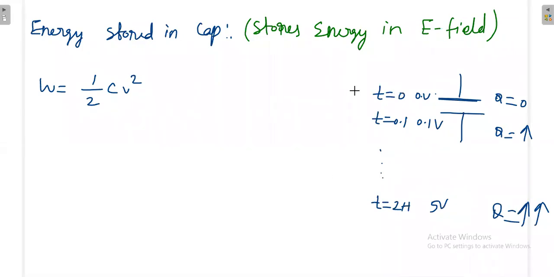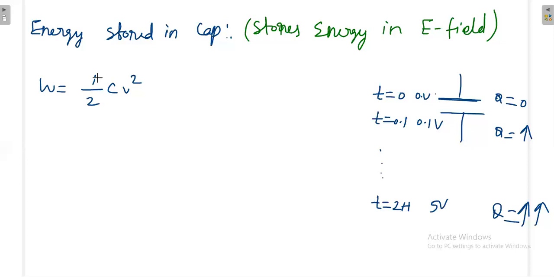See how much voltage you are applying, that is different. That is the source voltage. What is the voltage on the capacitor, that is what we are interested in. After some time only you will get the rated voltage. So that means the capacitor voltage itself is a function of time. That means if I measure the energy midway, then I will have only some energy, half of the energy. If I measure the energy at the end, then I am having more voltage, then I will have more energy finally.